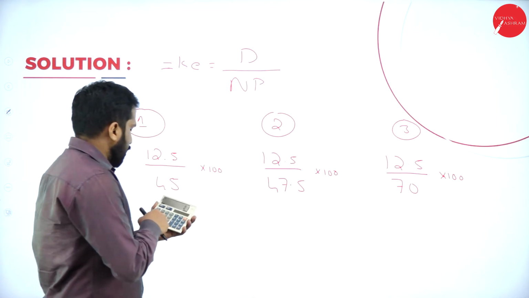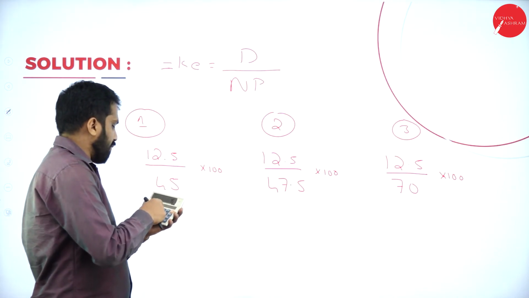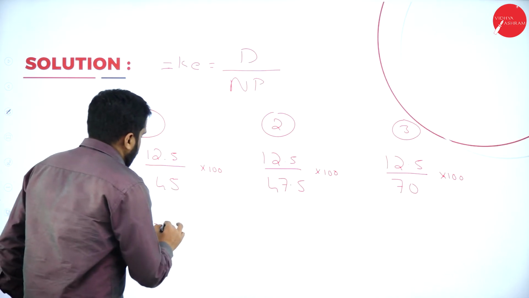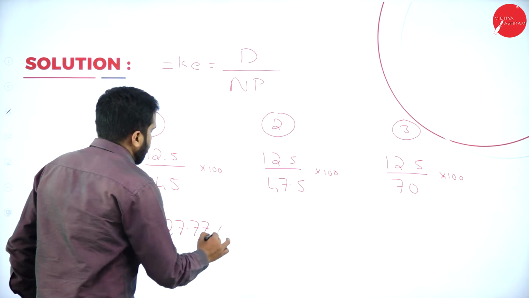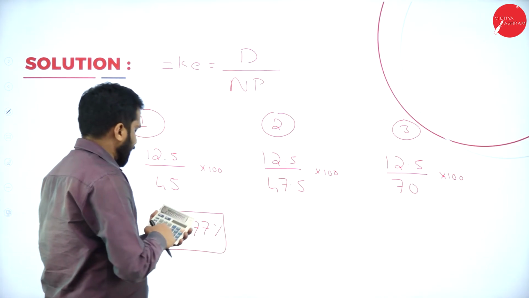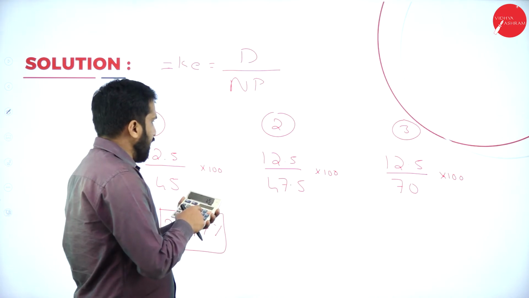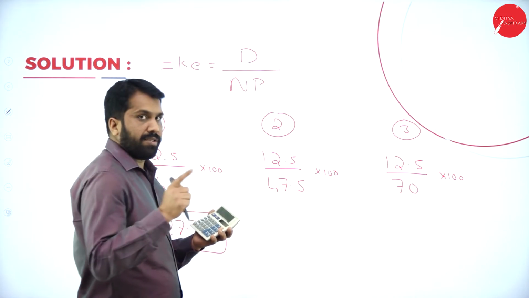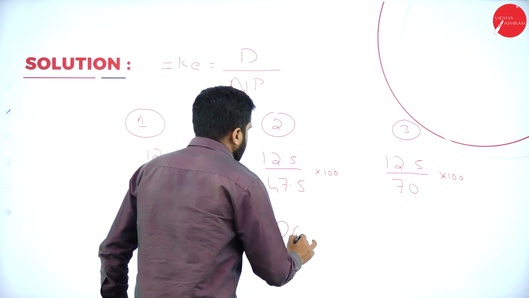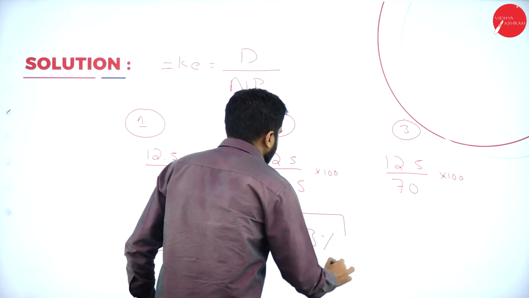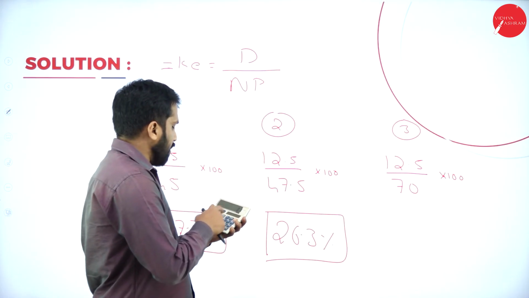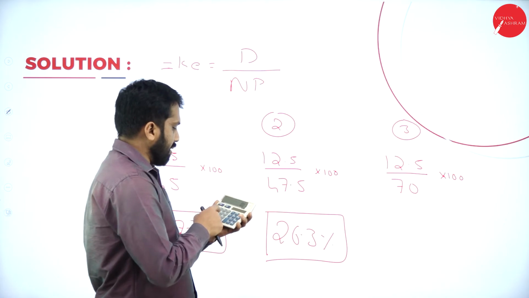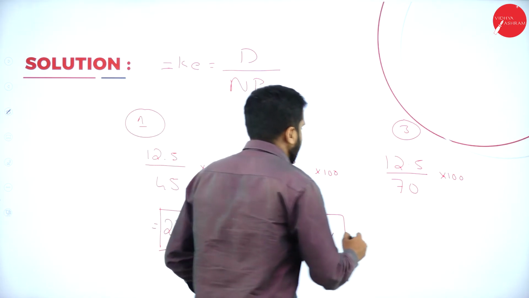Now, 12.5 divided by 45 into 100. Your answer is 27.77%. Second one, 12.5 into 100 divided by 47.5. Your answer is 26.3%. And the third one, 12.5 divided by 70 into 100. Your answer is 17.85%.